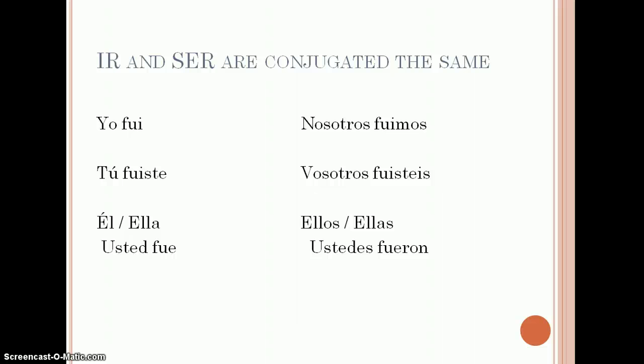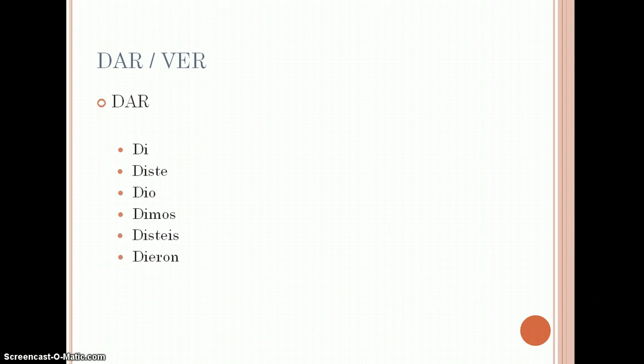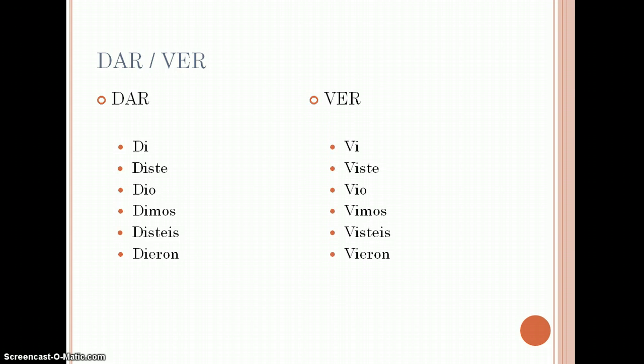So, yo fui, tú fuiste, él, ella, usted fue. Nosotros fuimos, vosotros fuisteis, ellos, ellas, ustedes fueron. And notice there are no accents. I do put dar and ver together on your chart, again, not because they're identical, but because they're very similar. So you have with dar: di, diste, dio, dimos, disteis, dieron. Ver: vi, viste, vio, vimos, visteis, vieron.